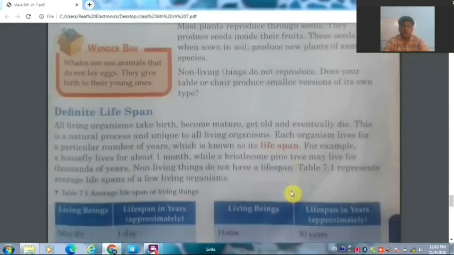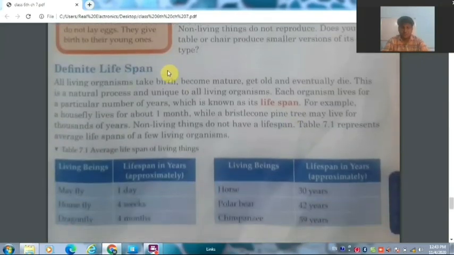Now come to the next property, that is definite lifespan. Definite lifespan means that all the living things around us have a fixed time for which they will live. When they are born, they will grow and come to their matured state, and after that they will grow old and they have to die. So all the living organisms around us have a particular number of years for which they will live, and that is called a definite lifespan.